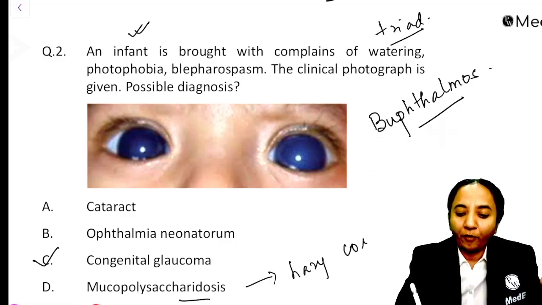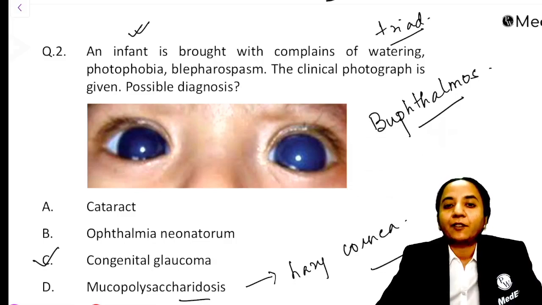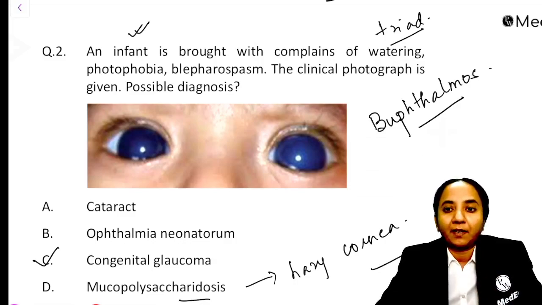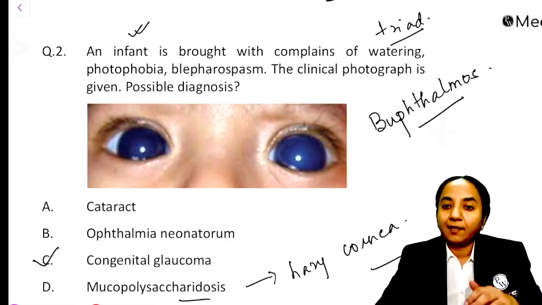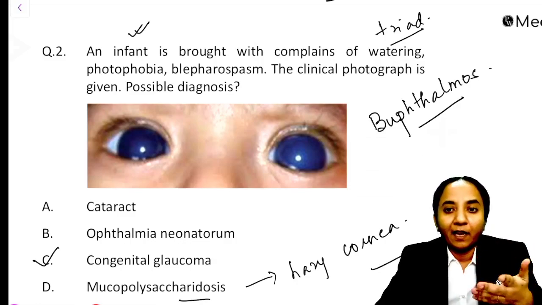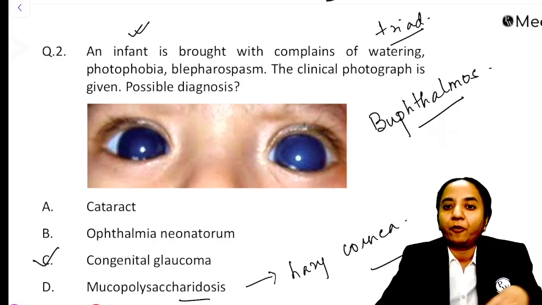And cataract and ophthalmia neonatorum obviously don't have this kind of presentation, right? Cataract, the presentation will be with leukocoria, and in ophthalmia neonatorum, the patient is going to present with stickiness, discharge, redness, etc. So this is another important topic. They have given us the triad. Either they give us the triad or they give one or two things of the triad: watering, photophobia and blepharospasm, and these kind of large eyes with hazy cornea, bluish appearance, that is buphthalmos.